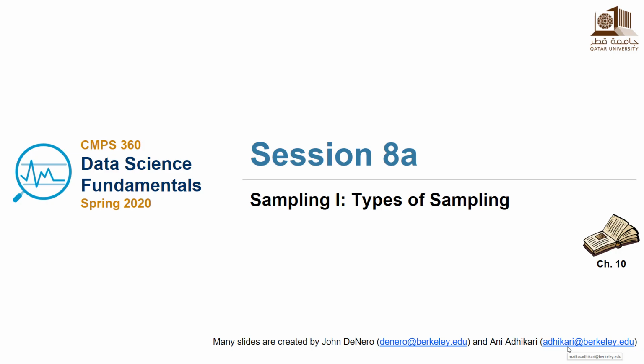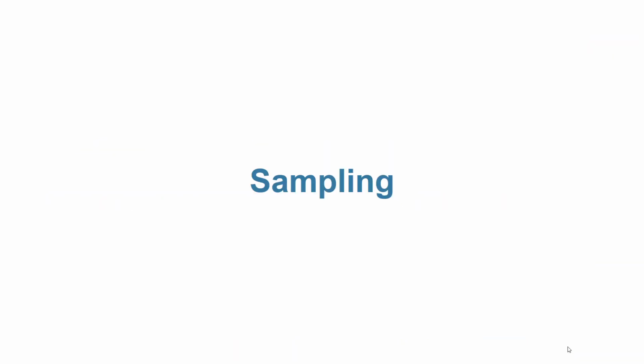Which is sampling. So what do you mean by sampling? Any idea? Forget about probabilities.